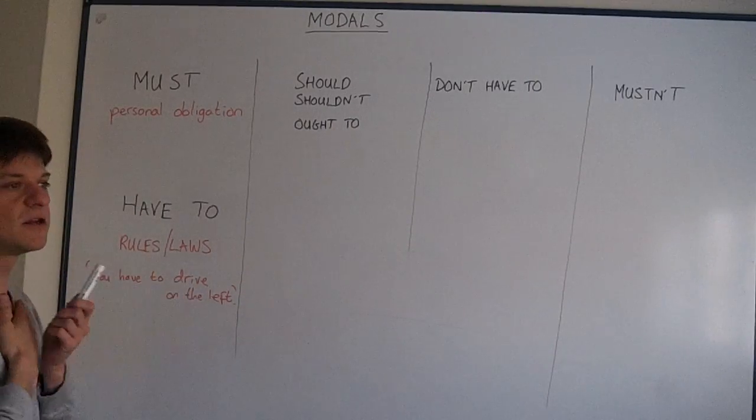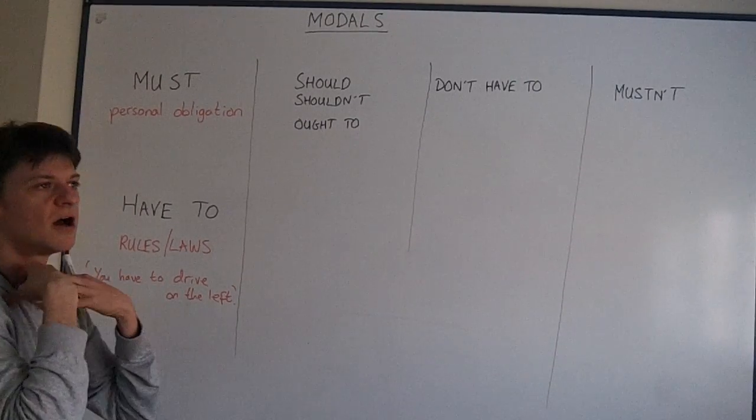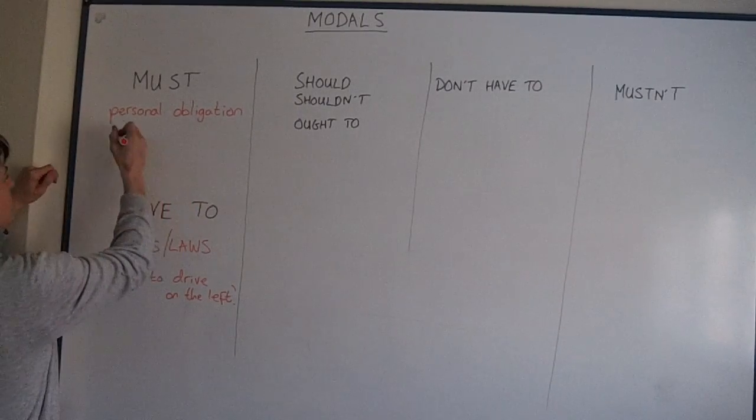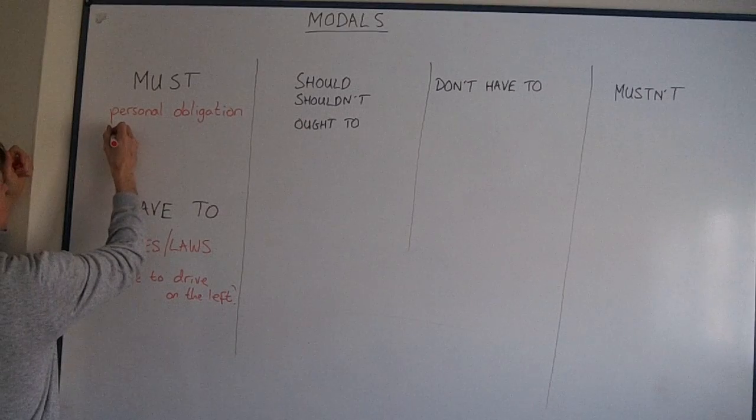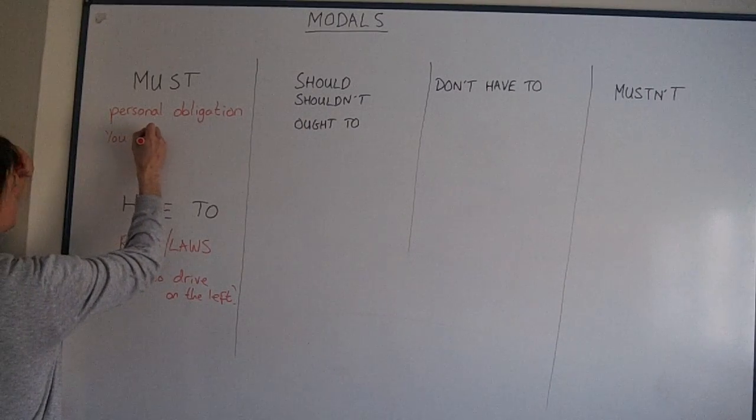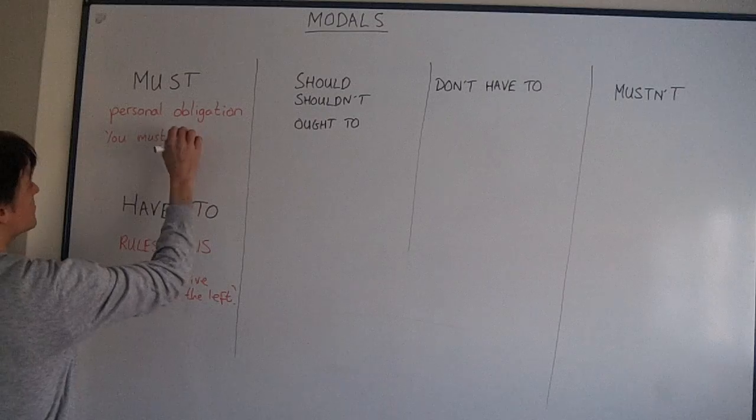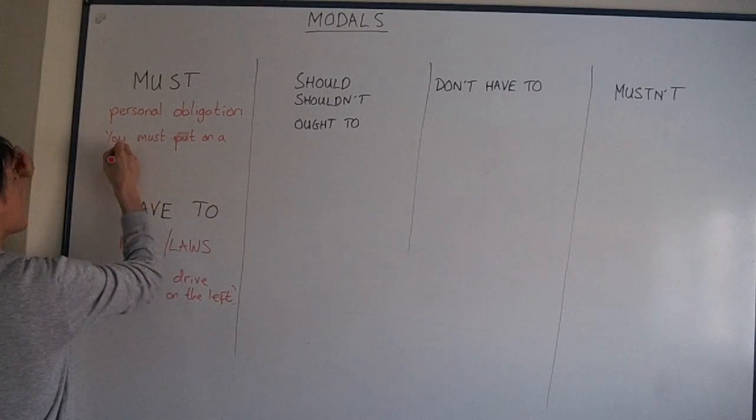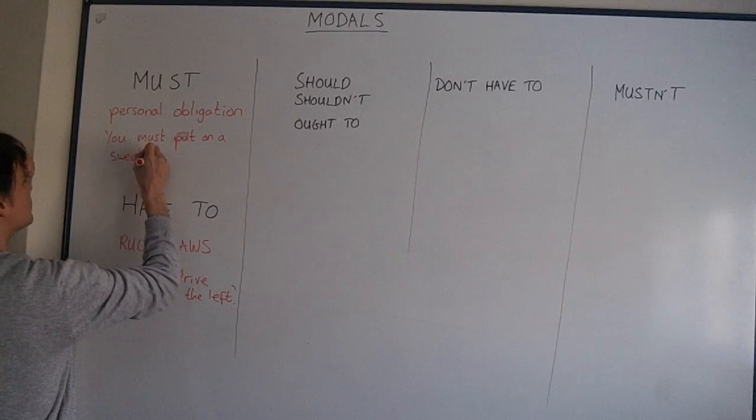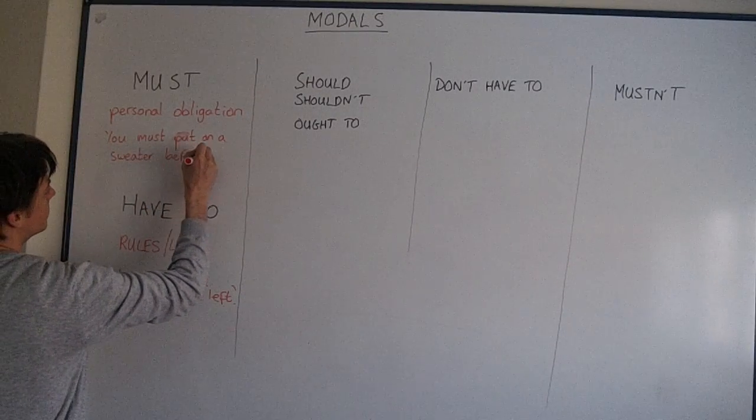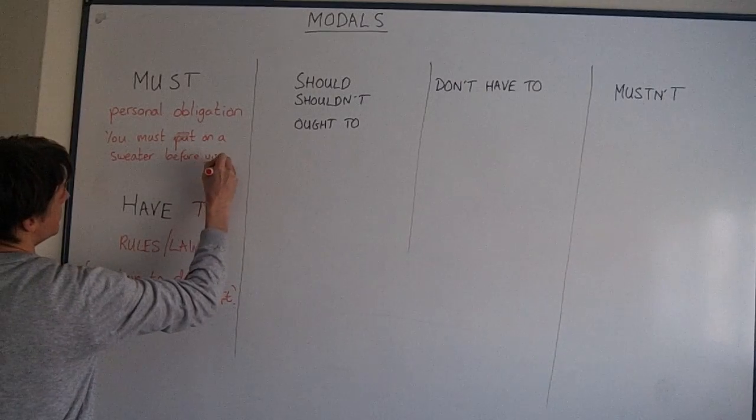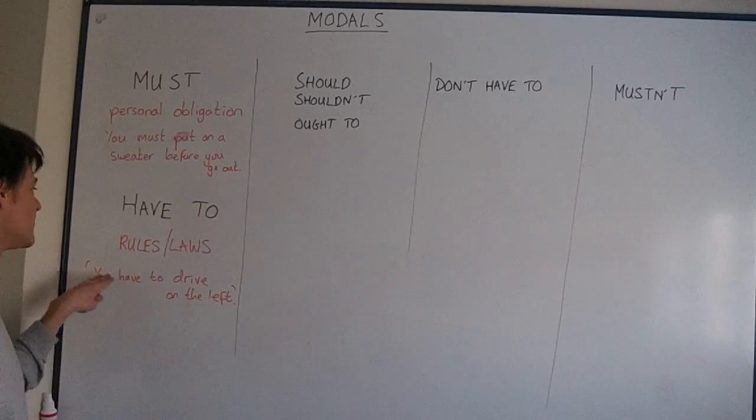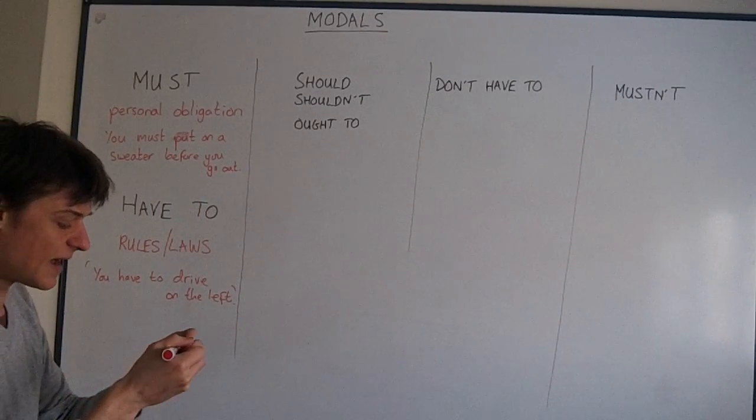But must we use for a strong, personal obligation. For example, you must wear a sweater. It's cold. Yeah, you must put on a sweater before you go out. Okay? This isn't a rule, it isn't a law, and so we don't use have to, we use must.